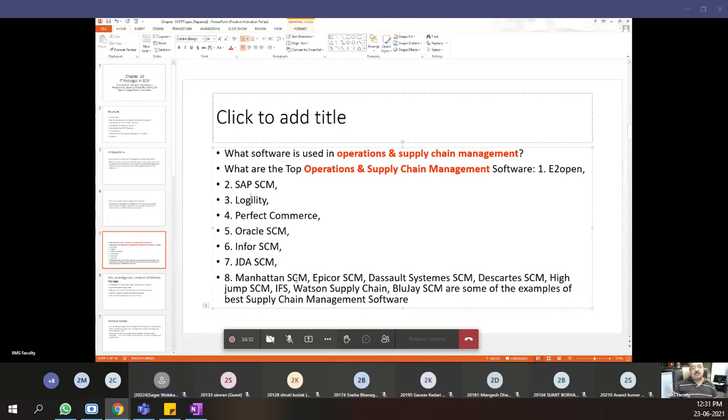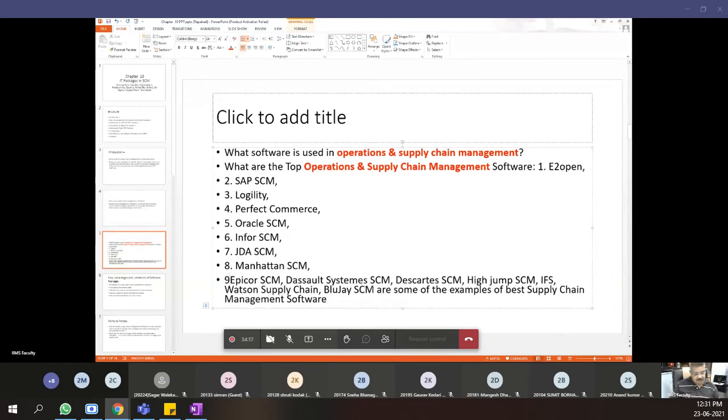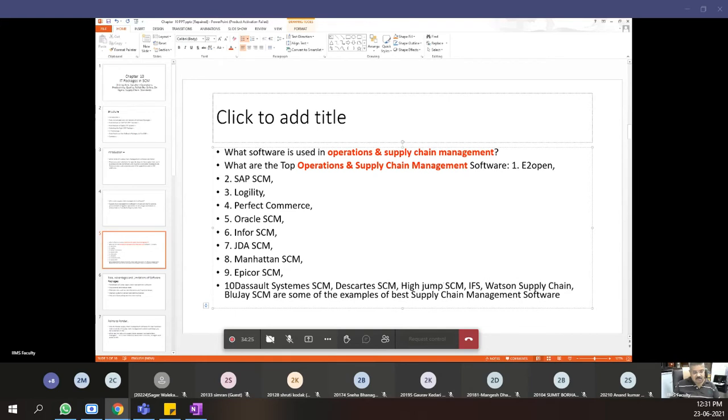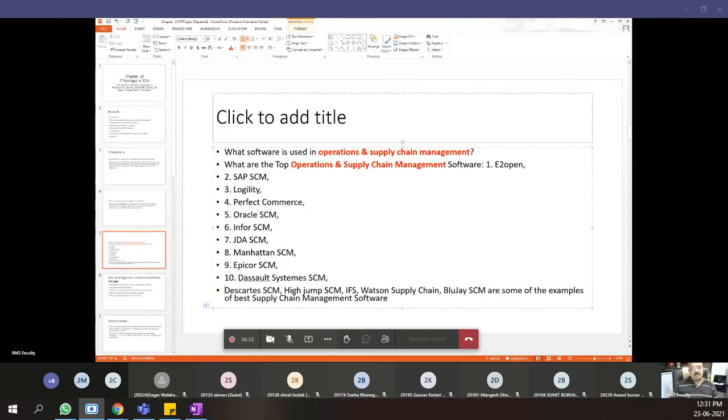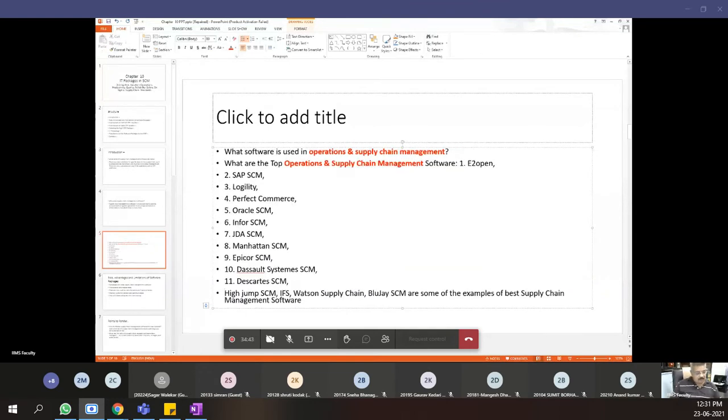Manhattan SCM is one of the supply chain management softwares. Then Epicor SCM. I hope all of you are noting this, because you will have to study this by browsing on the internet. Tenth is Dassault Systems. Most of you must know Dassault Systems, a very well-known organization in the world in engineering design softwares like SolidWorks, CATIA, etc. Yes. Then we have HighJump Supply Chain Management Software.